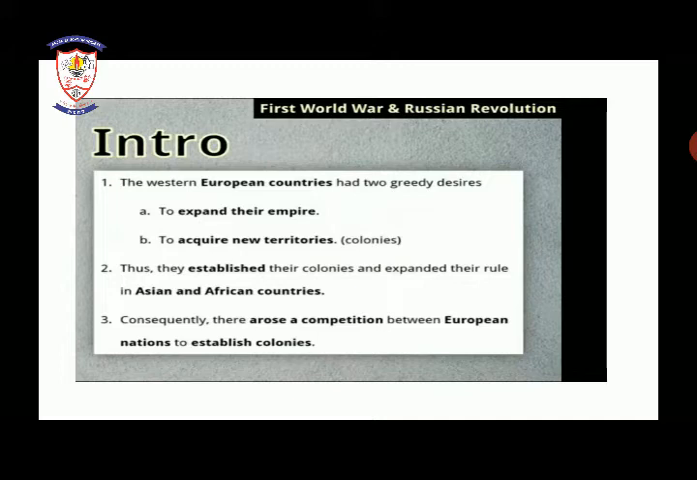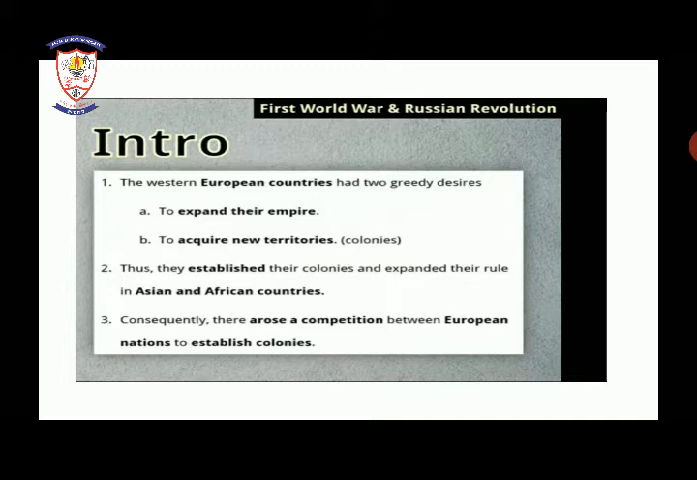What were the two desires? To expand the empire. They wanted to expand their empire at every place, to expand their colonies and establish themselves everywhere. And B is to acquire new territories or colonies. European countries were greedy to expand their empire and to acquire new and new territories. They were in the greed to acquire more and more territories all over the world. Afterwards we will see which were those territories that European countries acquired.